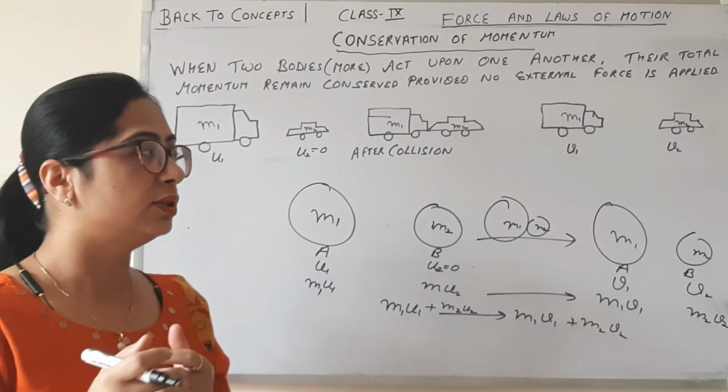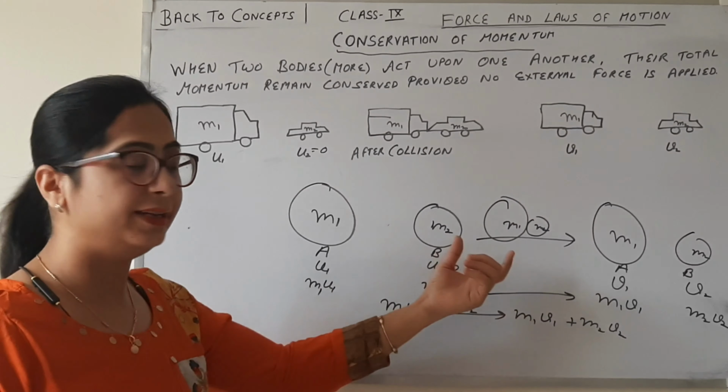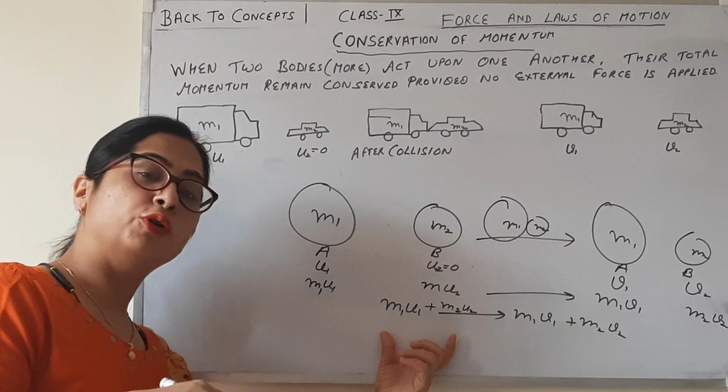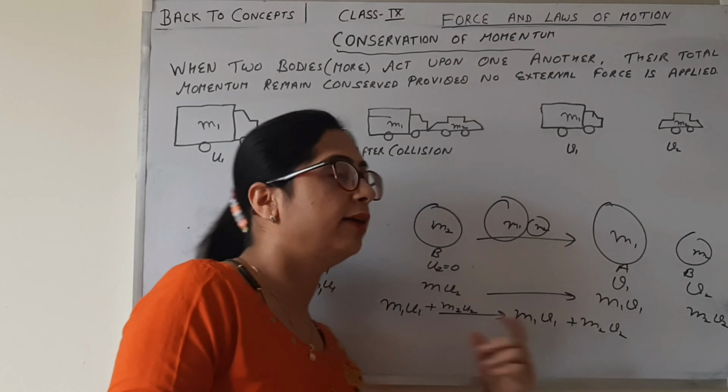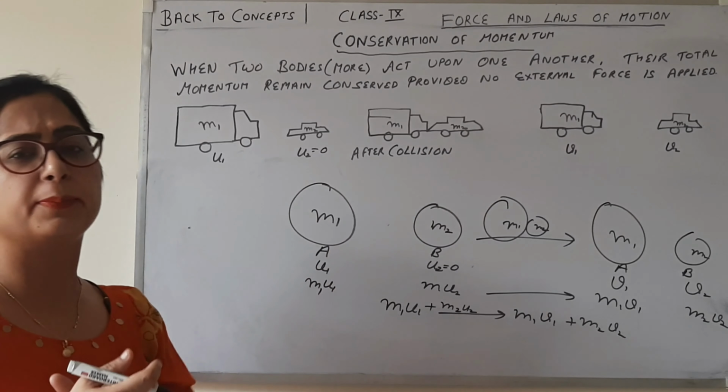So let's take the definition of the conservation of momentum. When two bodies A and B act upon one another, that means collision, their total momentum remains conserved. Conserved means before collision is equal to after collision, provided no external force is applied.